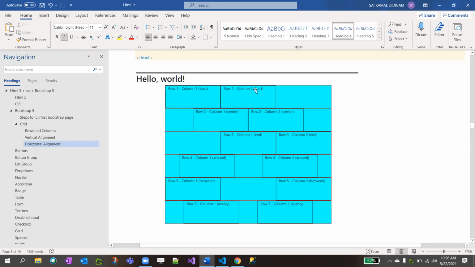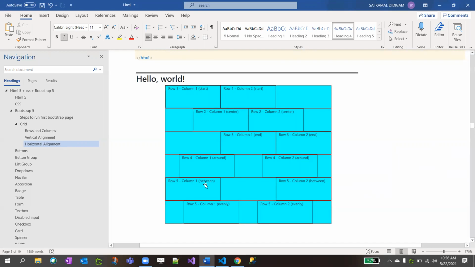In the first row, all start. In the second row, all middle. In the third row, all end. In the fourth row, there is around. There is also around, called give space around. Give space to each div, right?